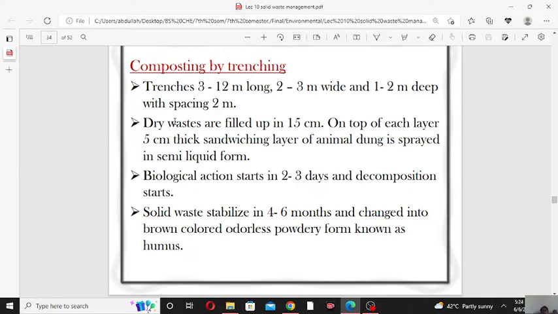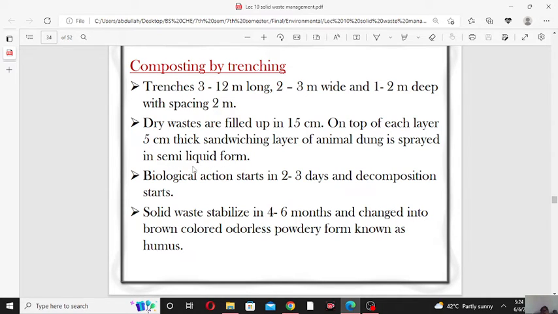So first of all we put solid waste in the trenches, and after that we put the animal dung above the dry waste.